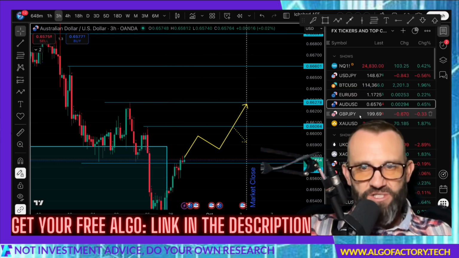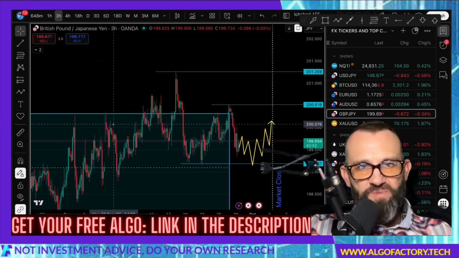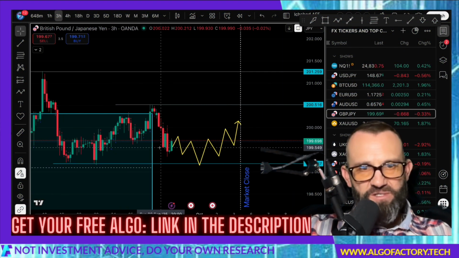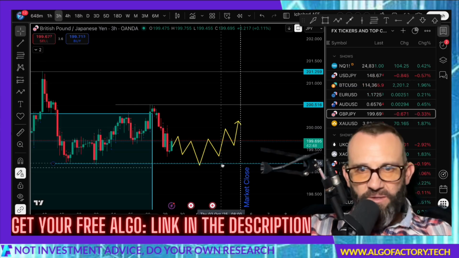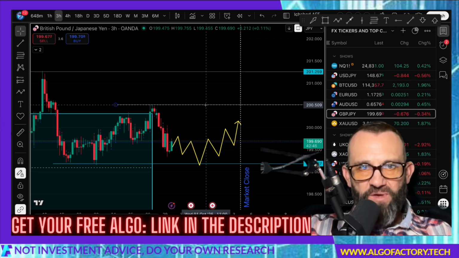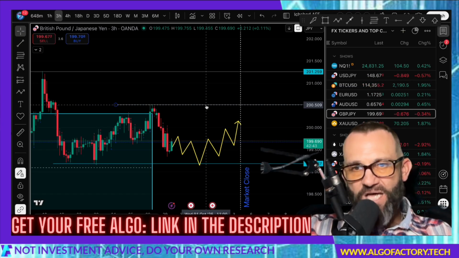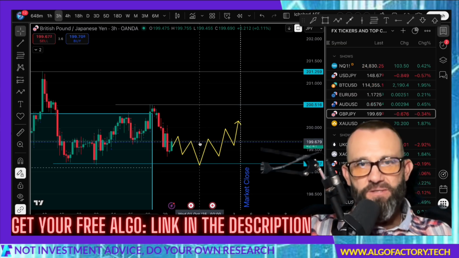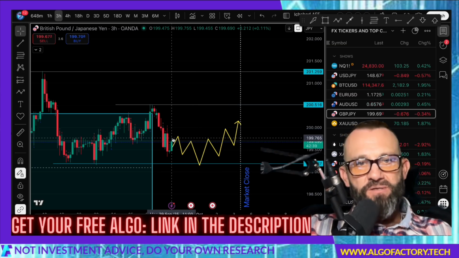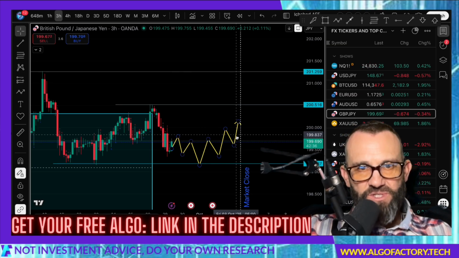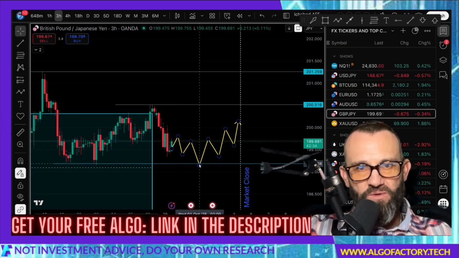Let's take a look at GBPJPY, aka the beast. This has just been sloppy and sideways, and I expect about the same. The lower level I look at is 199.19, and if we get a move up, I would expect it to reject at 200.5 Japanese yen, and I expect price to just kind of mosey to the side and bounce off that lower level at some point.